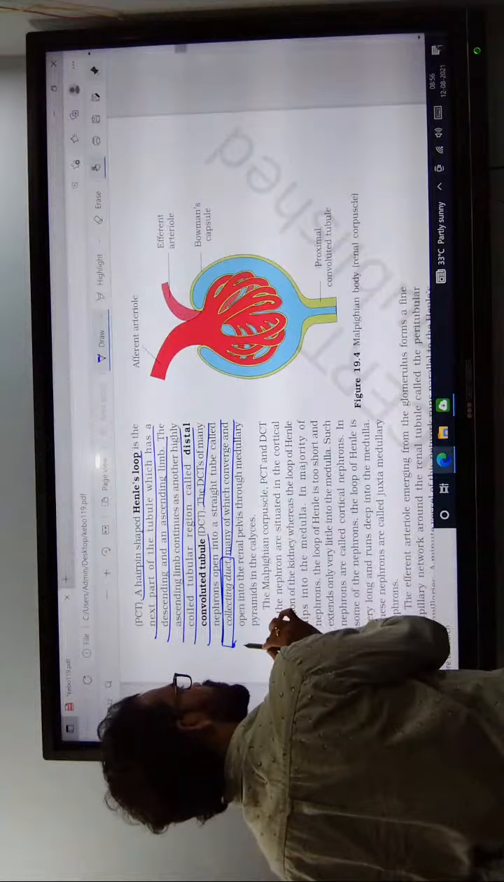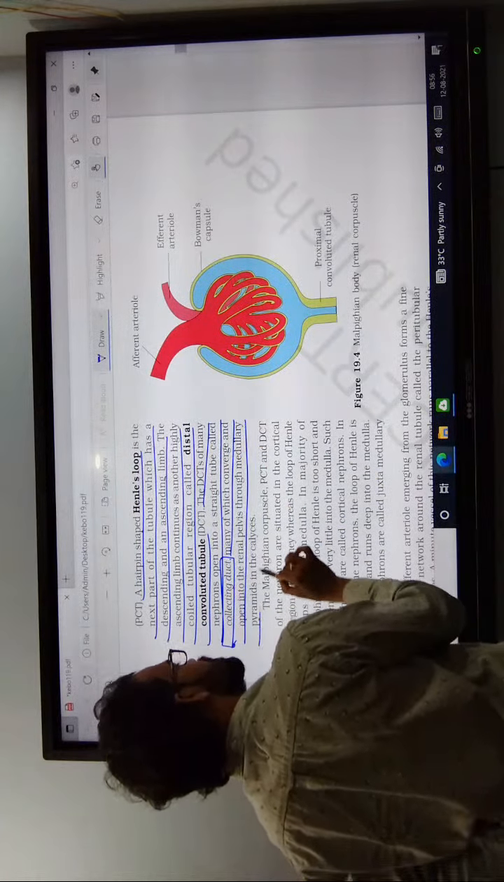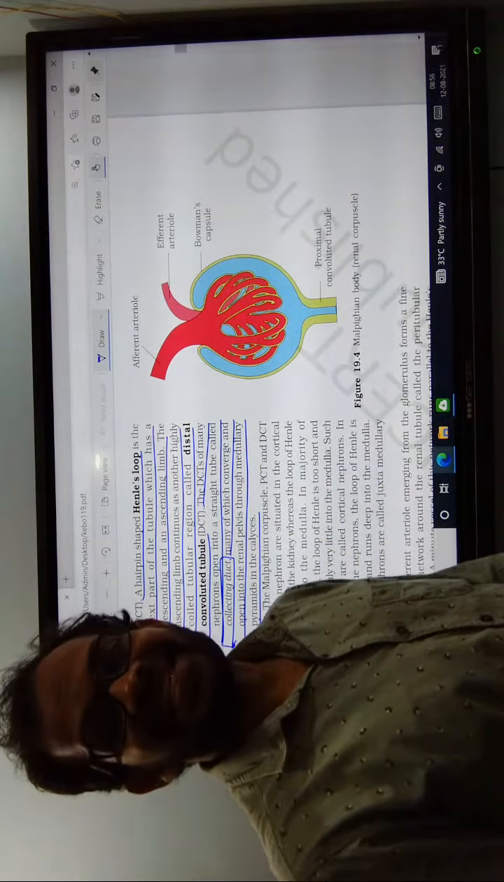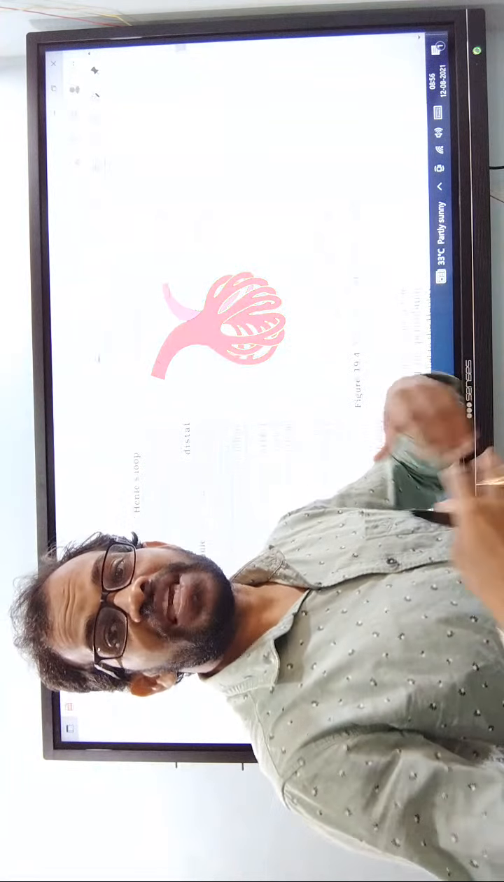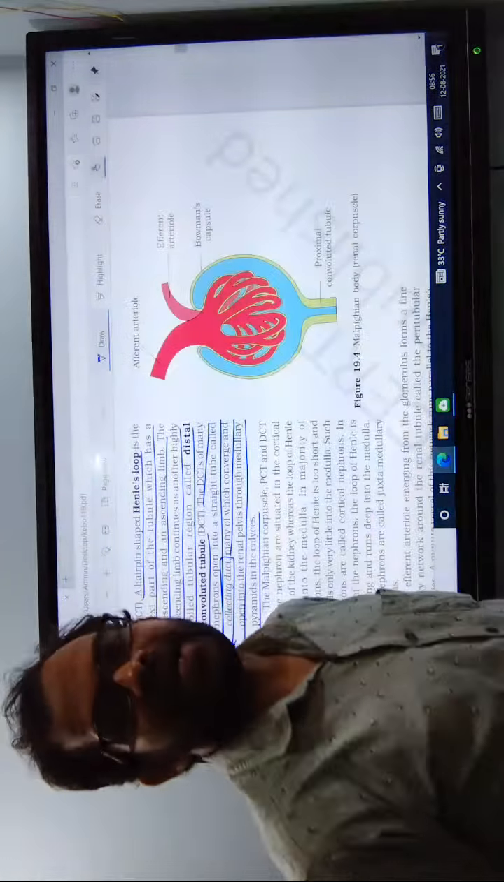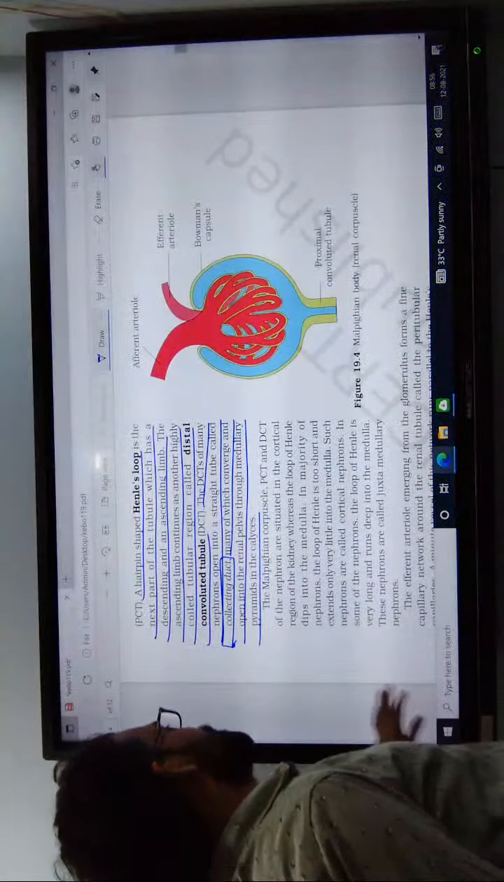Many of which open into the renal pelvis, to the renal calyx, to the ureter, to the urinary bladder, to the urethra, to the outside of the body. Outside the body, they open as urine.